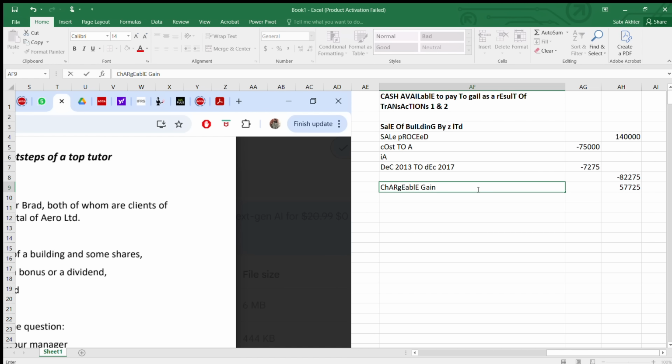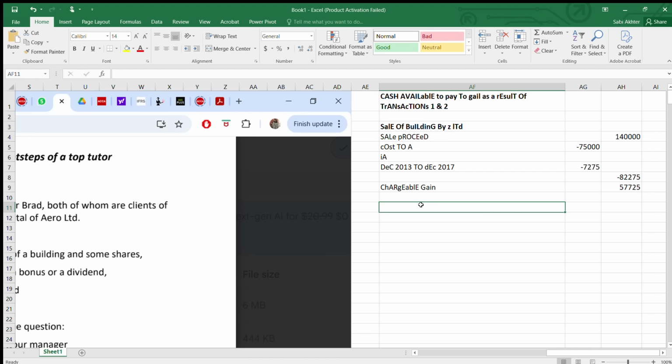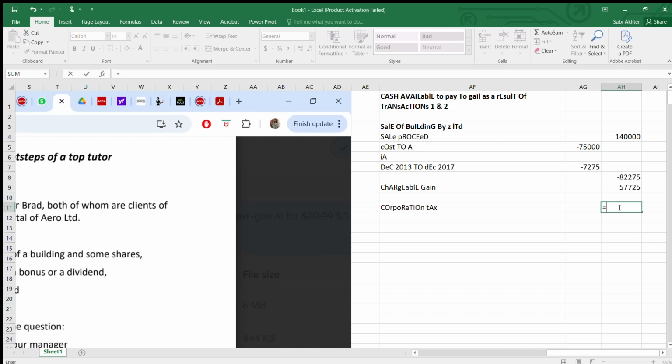Okay. Once you get this chargeable gain, remember dividend is after you deduct corporation tax from the proceed. So you need to find the corporation tax. Corporation tax will be on this gain. Remember, tax is on the gain, but the cash that is available will be the proceed minus tax. So it is this simply times the main rate. They have already mentioned that it's the main rate. Always take the whole number. Do not take decimals. So we are going to drop the decimal. Okay, 14,431.